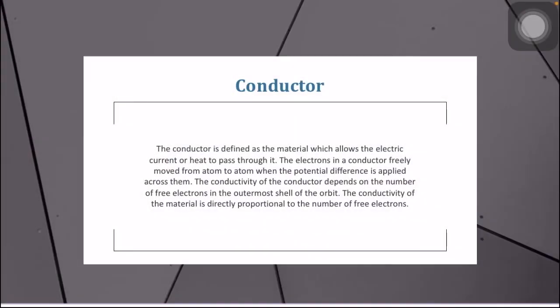A clear explanation for conductor is, the conductor is defined as the material which allows the electric current or heat to pass through it. The electrons in a conductor freely move from atom to atom when the potential difference is applied across them. The conductivity of the conductor depends on the number of free electrons in the outermost shell of the orbit. The conductivity of the material is directly proportional to the number of free electrons.